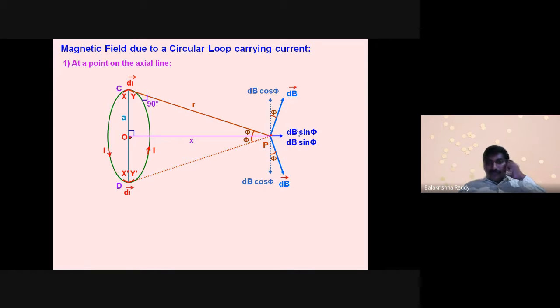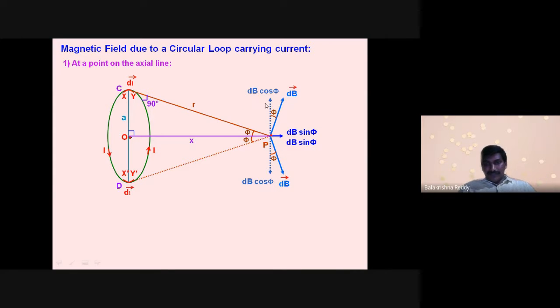Now you should notice one point here. The upward dB cos phi, downward dB cos phi. Since both are opposite, vertical components, for example, here 10 Tesla magnetic field is produced in this direction. In this direction also 10 Tesla only will be produced. Why? Because the current flowing in the conductor, or in the loop, is uniform, the same. So vertical components are cancelling each other.